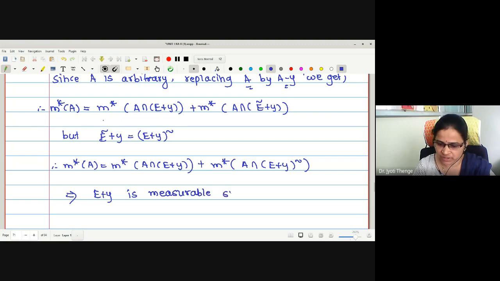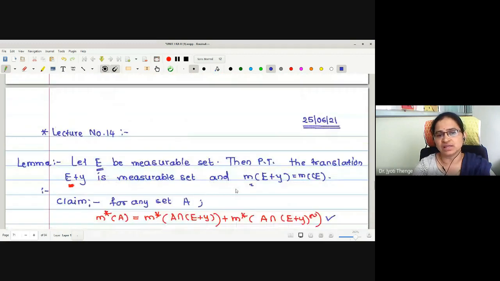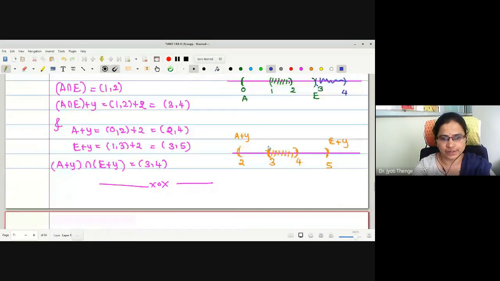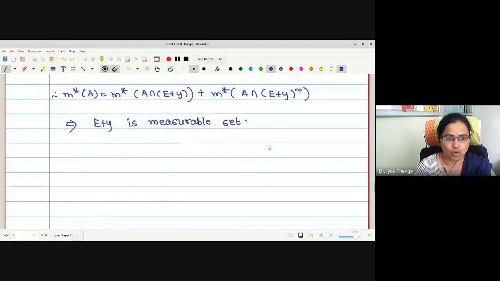E plus Y is a measurable set. In the first point of the lemma we have proved that E plus Y is measurable. But what do we have to prove further? M of E plus Y is M of E. Let us prove that point also.